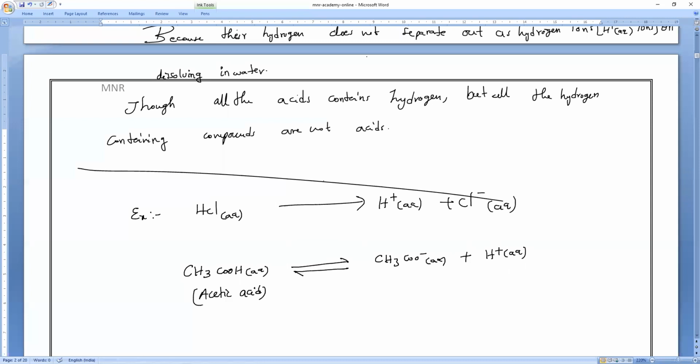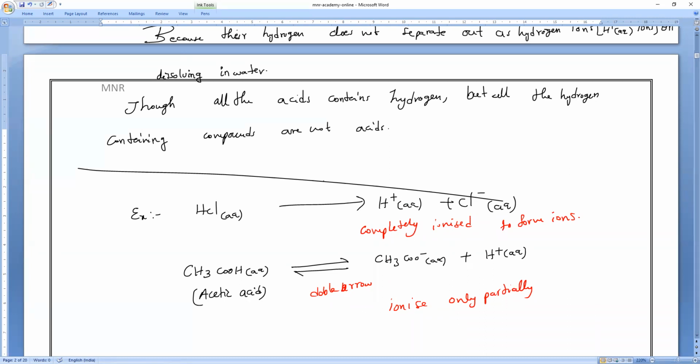Will it ionize completely or partially? It will be partially ionized. The double arrow indicates that it is partially ionized because it is a reversible reaction. In water, it only partially ionizes or dissociates; both are the same. But here, the strong acid is completely ionized to form H plus ions.